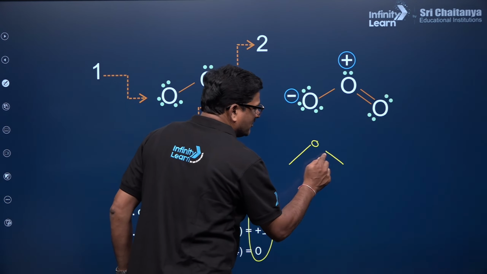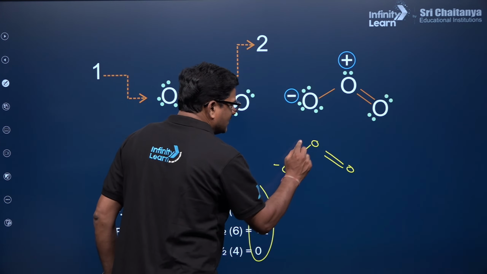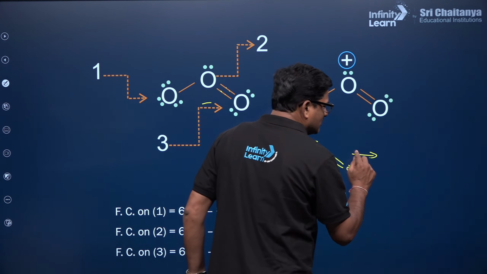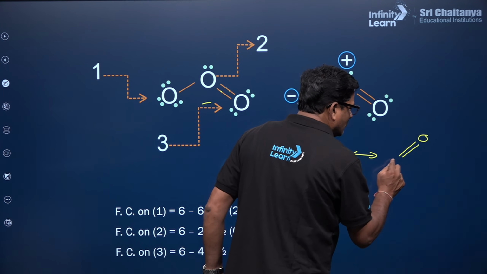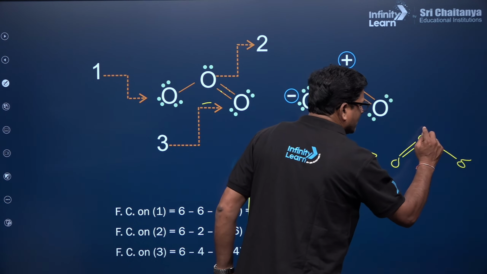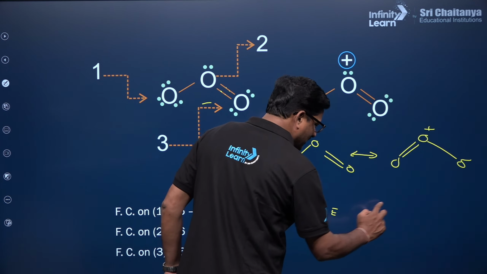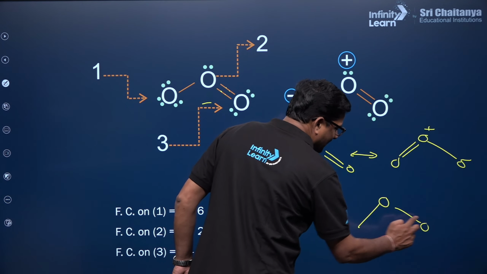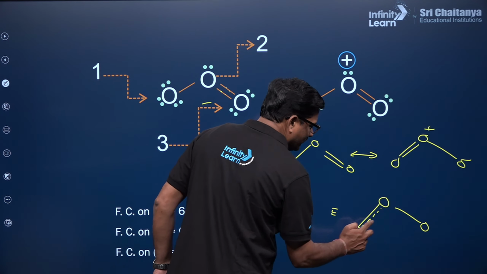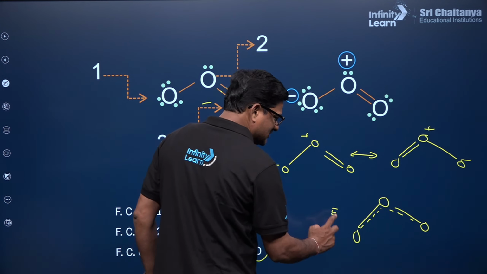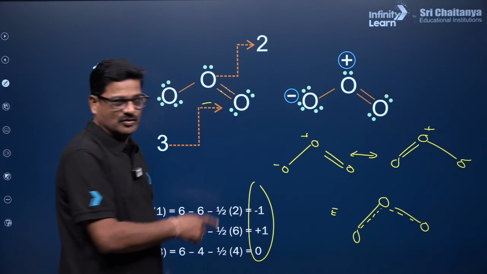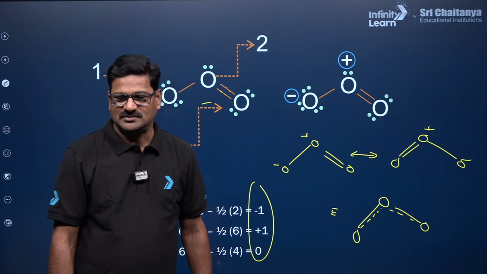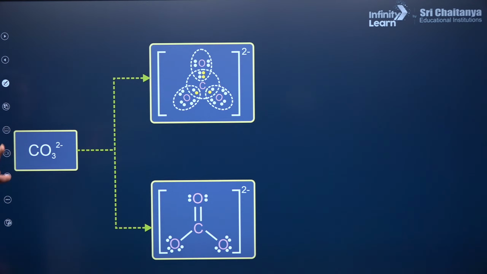Oxygen double bond O and O minus and plus, and the other one is oxygen double bond O and O minus and plus. And the resonance hybrid is going to be O with a partial bond. So this is going to be the ozone resonating structure. If you have any doubt, please let me know.